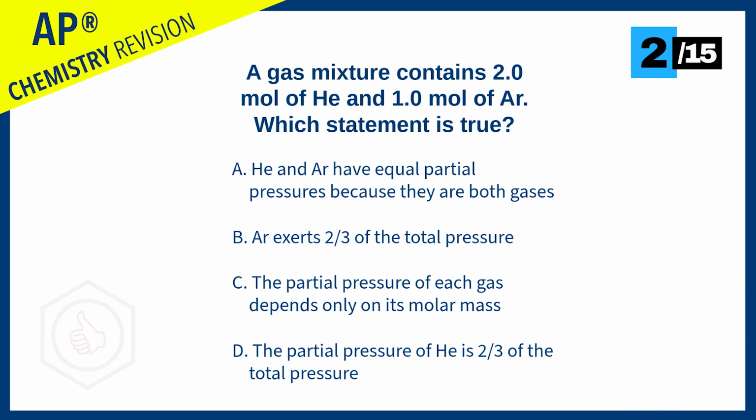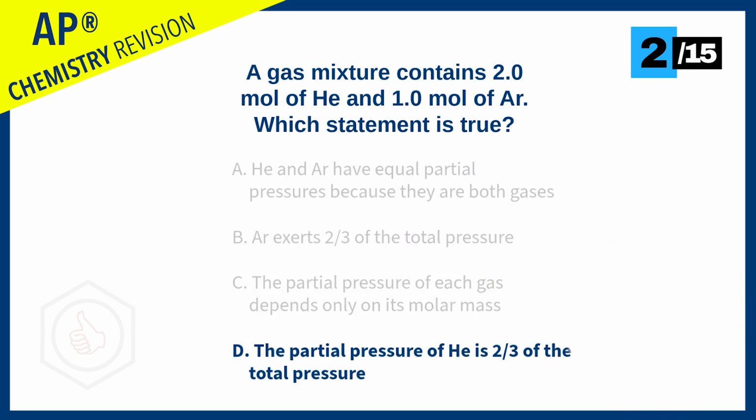The answer is the partial pressure of helium is 2/3 of the total pressure, because the partial pressure of a gas equals its mole fraction times the total pressure. Well, the mole fraction of helium is going to be 2 divided by 3, because there's 2 moles of helium but 3 moles of gas in total, meaning the partial pressure of helium is 2/3 of the total pressure.